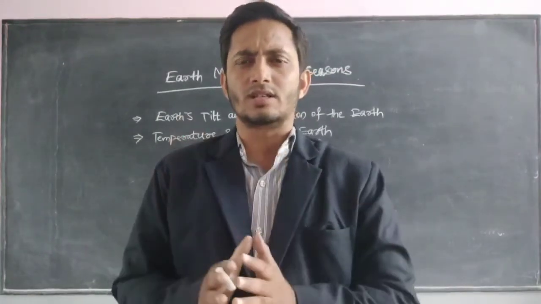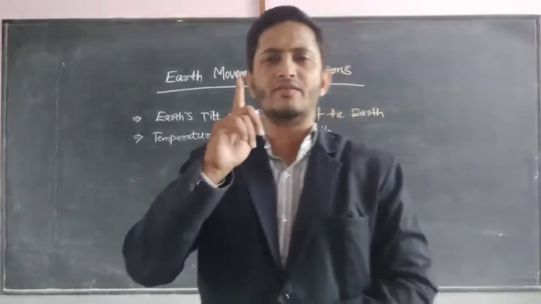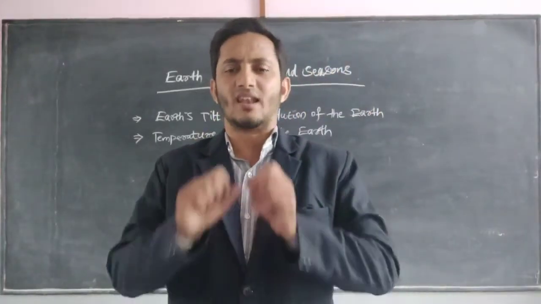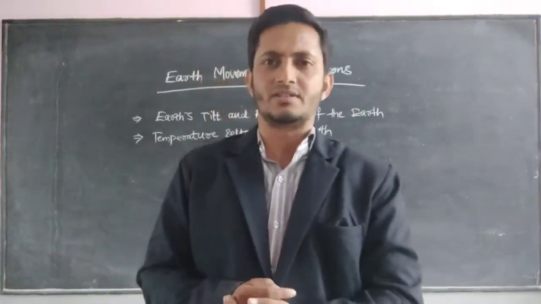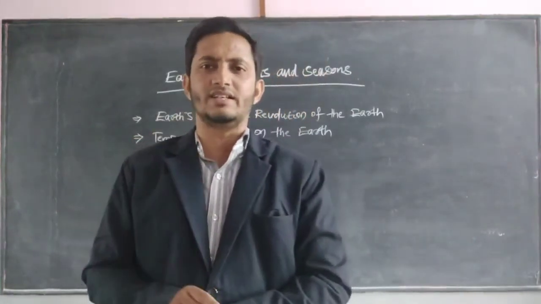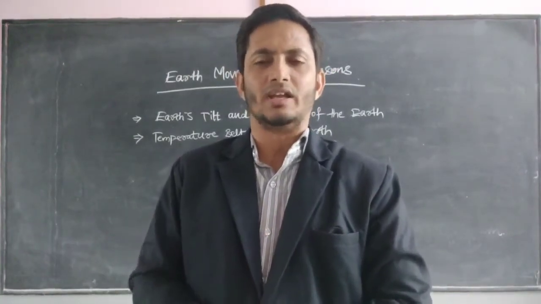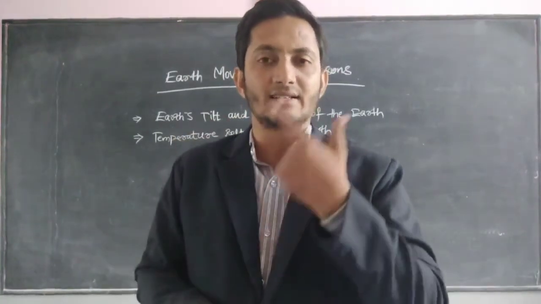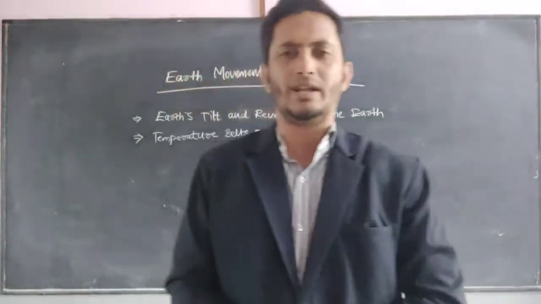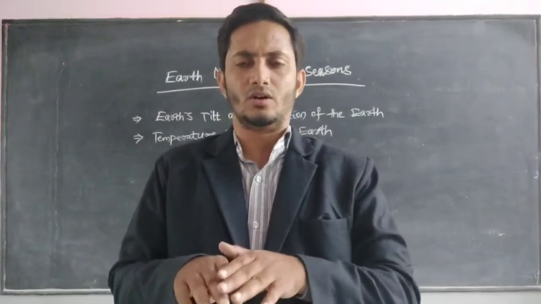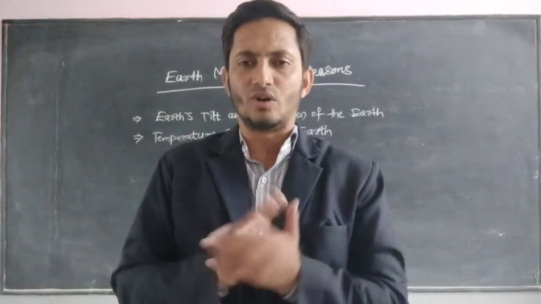These are all the consequences. So finally we can say, when we get only one season, life is impossible. If the question is asked as a contemporary topic of this chapter, if you have only one season on the earth, what will happen?